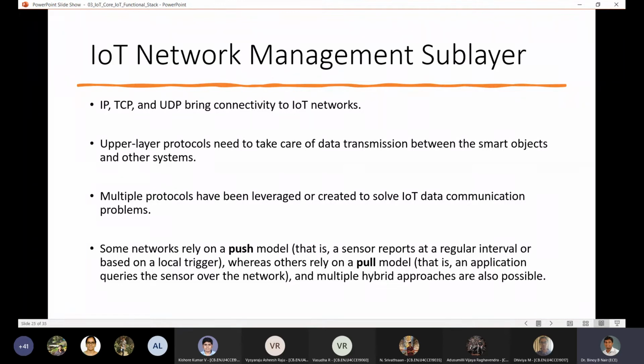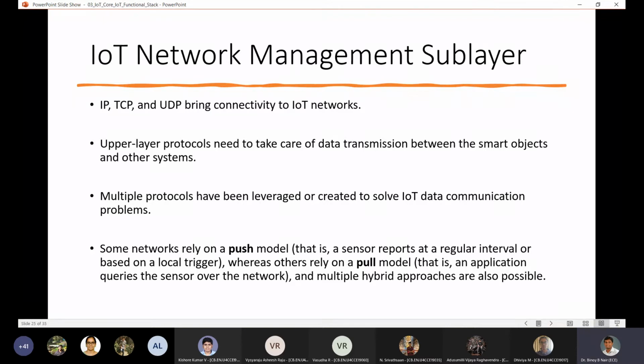This you may have also done when you may have developed some kind of an IoT system or an IoT solution. Right? So what happens here is, in the push model, you will have the sensor which is continuously reporting its status, even if somebody asks it or not. So it just keeps pushing the data. Right? So that is called the push model.